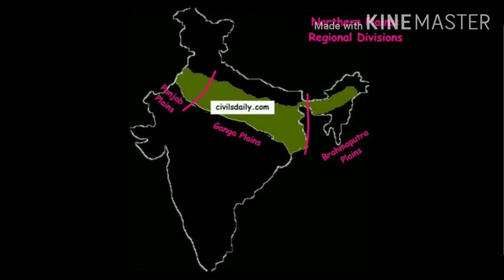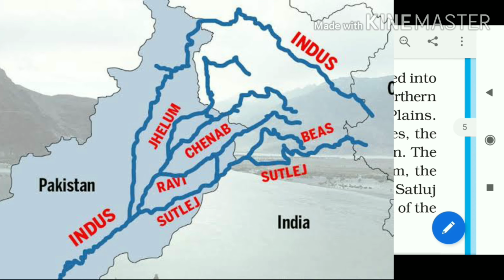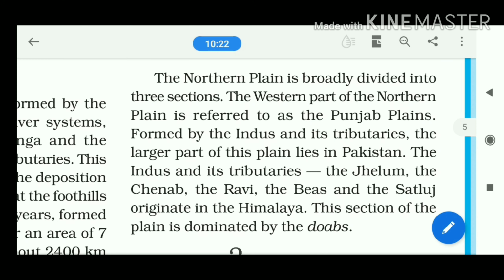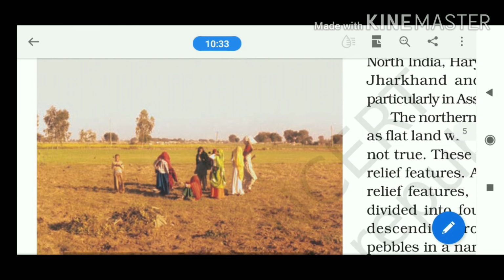So the Indus and its tributary rivers have formed this region in the western side of our country, which is known as the Punjab plain. This Punjab plain is made by whom? By the Indus and its tributaries. What is the meaning of tributaries? Tributaries are the rivers that distribute the main river's water to the surrounding areas, the rivers that originate from a main river. Look at your textbook, in this portion you will see the meaning of tributary.